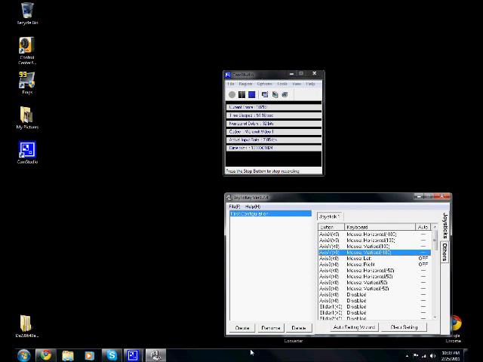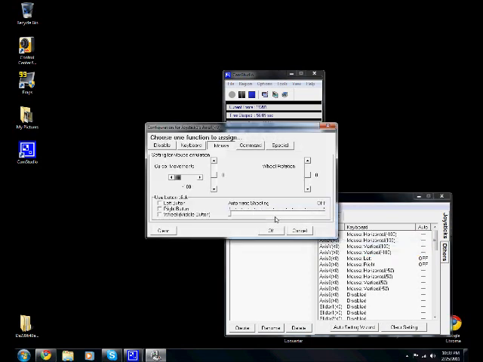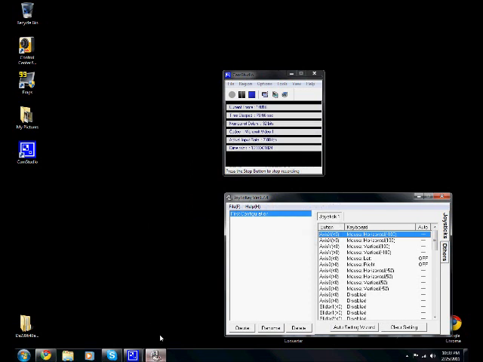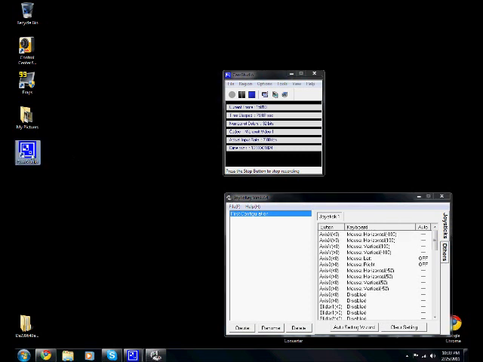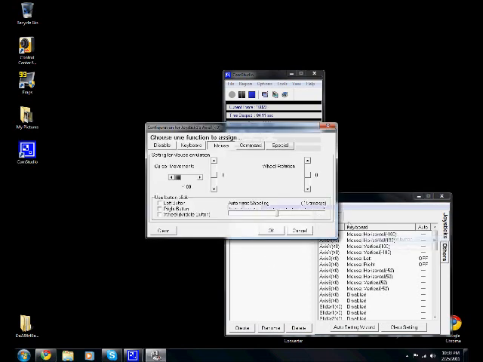It's pretty basic. The reason why I use X minus 1, or X less than 0 rather, it'll move your mouse to the left. X-axis greater than 0, move your mouse to the right. Y-axis less than 0 will make your mouse go down, and Y-axis greater than 0 will make your mouse go up.